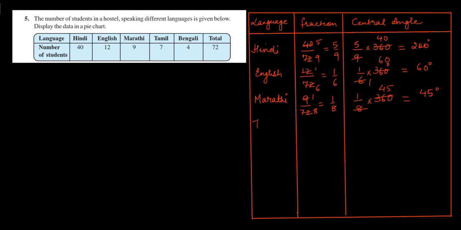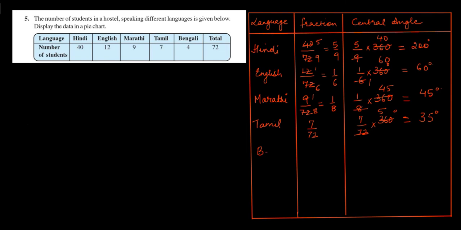Next is Tamil. The fraction of students speaking Tamil will be 7 upon 72 and the central angle will be 7 upon 72 multiplied by 360 degree. 72 ones are 72 and 72 fives are 360 degree. Therefore, the central angle for Tamil is equal to 7 fives are 35 degree.